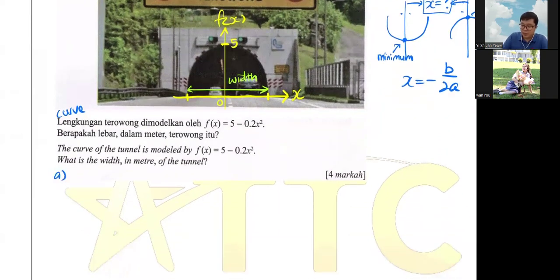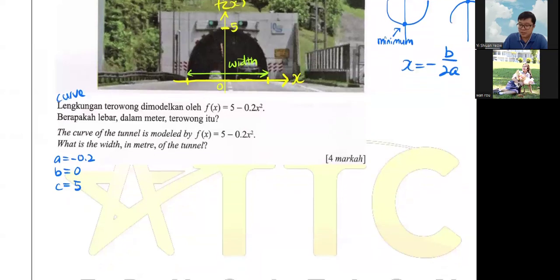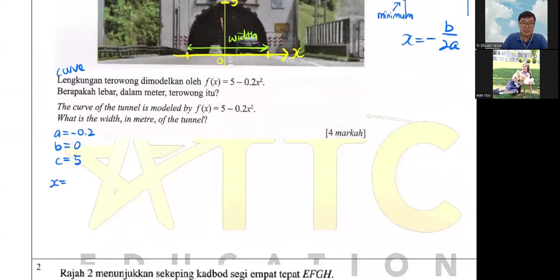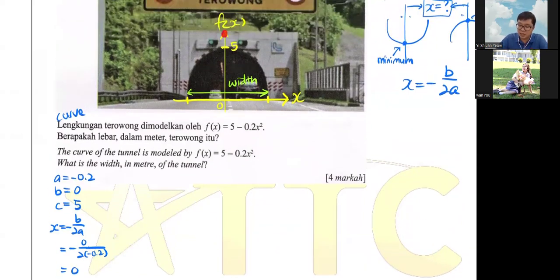Your A will be negative 0.2, your B will be 0, and your C will be 5. So these are the 3 things that you know. And then of course, the B already tells you that. I just show you what is happening: B divided by this, so negative 0 over 2A. 0 divided by anything is still 0. So it's 0. That's why the middle line only happens when your x is equal to 0. That's why I drew the line just now here.